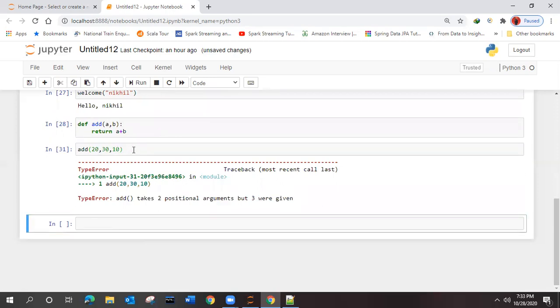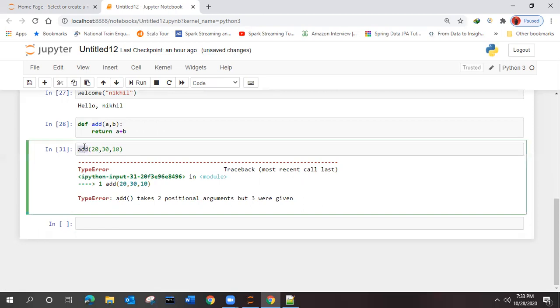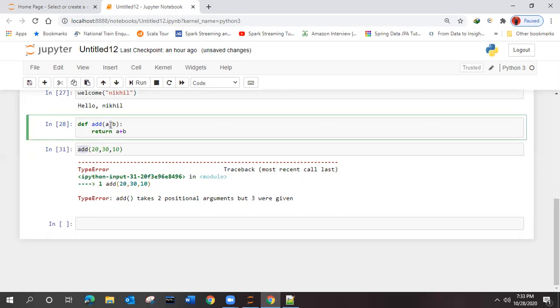It will not execute, because the syntax of this add method is with two parameters, and here three are given. So sometimes you will feel that you have to add only two numbers, and for that you write the function, and you make use of that function 100 times in your program.